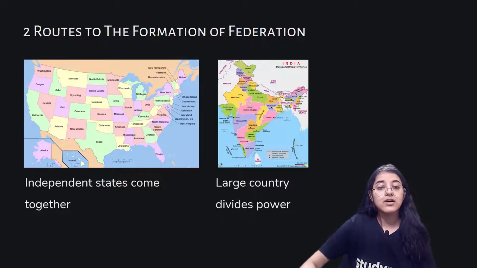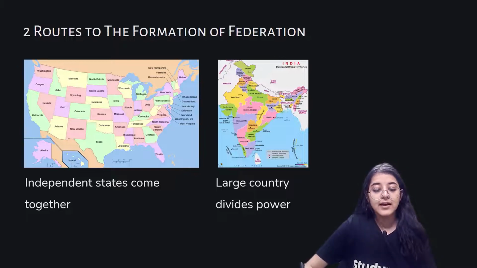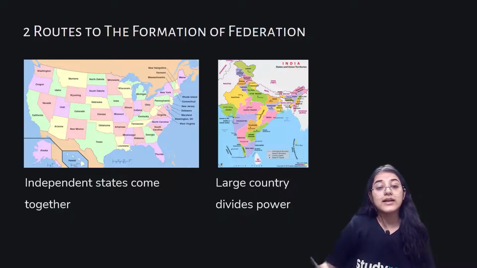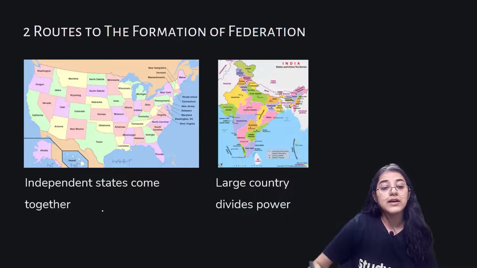As we can see here, this is an example of the United States of America, where 50 states, which were independent, came together to form a bigger unit, so that by pooling sovereignty and retaining identity, they can increase their security. Independent states coming together to form a big unit is known as coming together federation.